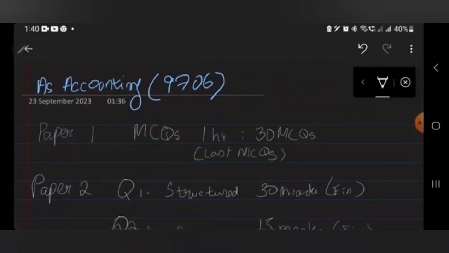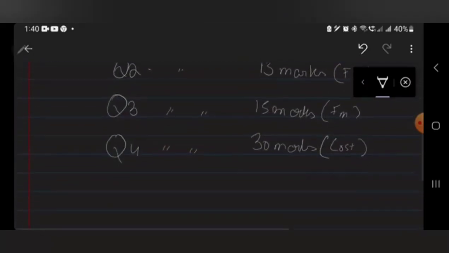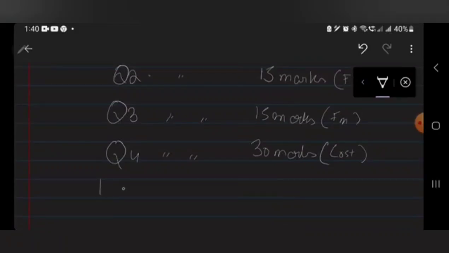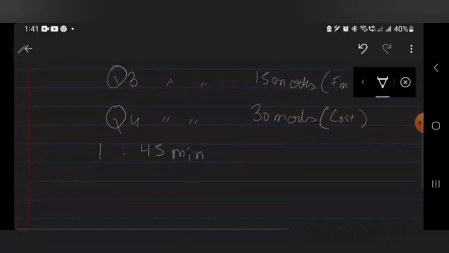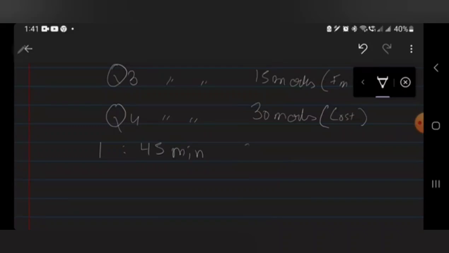Now, talking about the time frame of paper 2, it is 1 hour and 45 minutes, as it has been updated by Cambridge recently in the 2023 attempt.